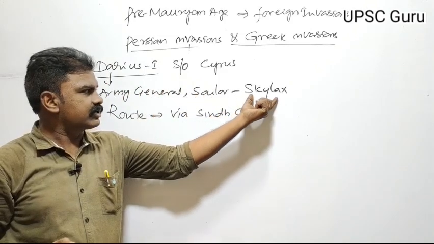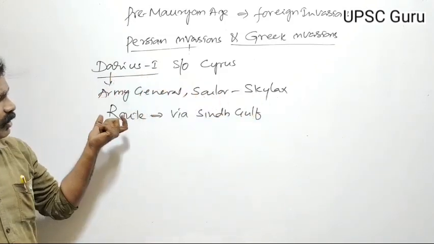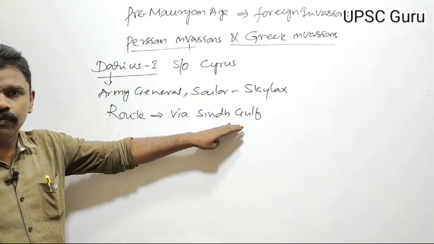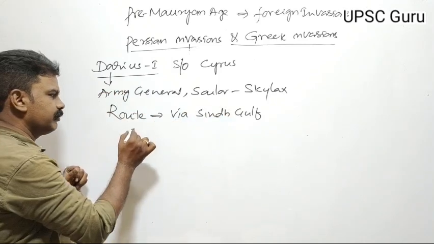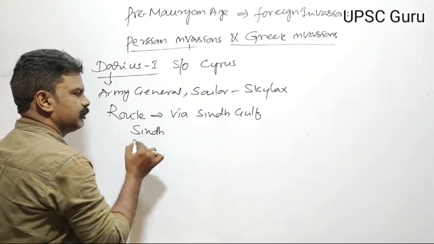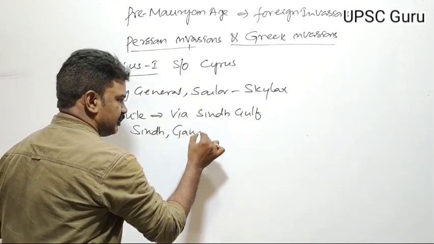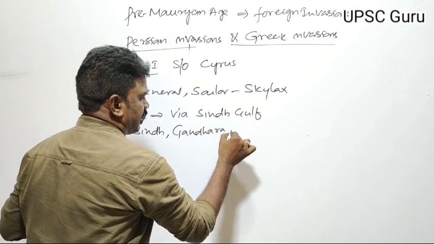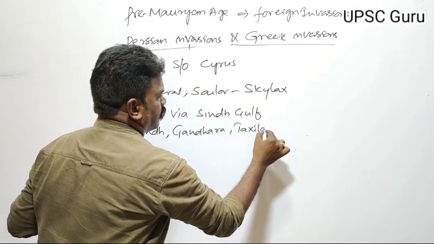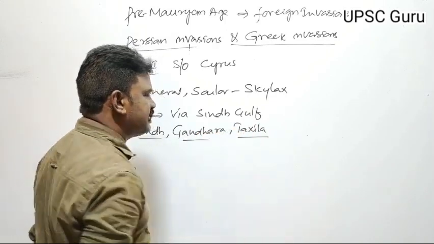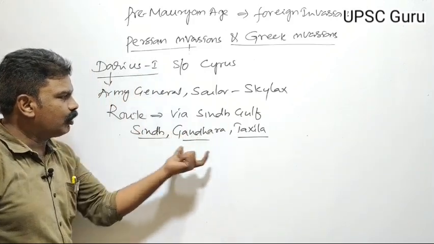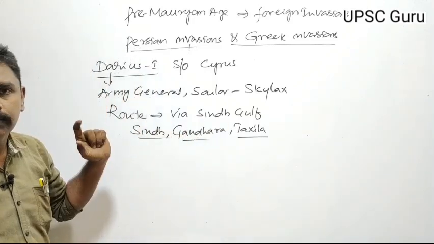Darius I followed the Sindh Gulf and occupied Sindh, Gandhara and Takshila.